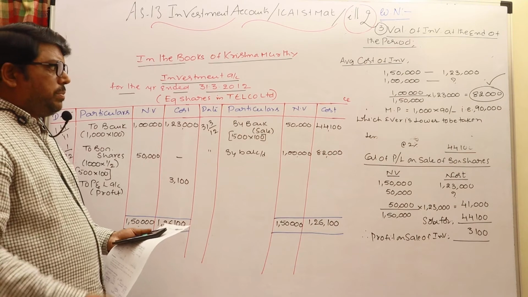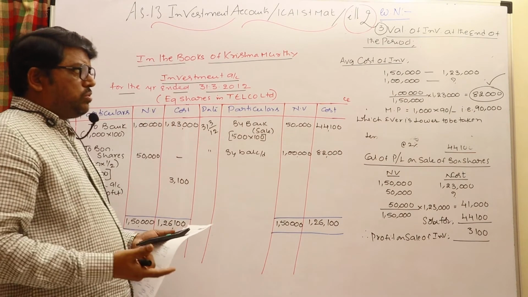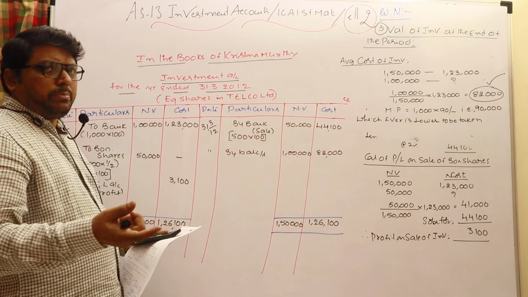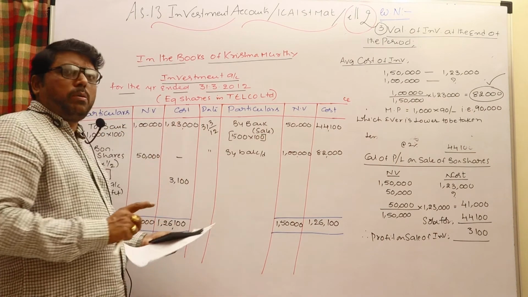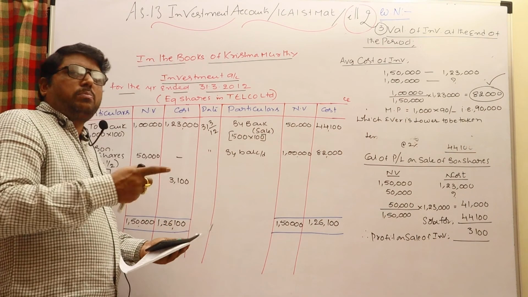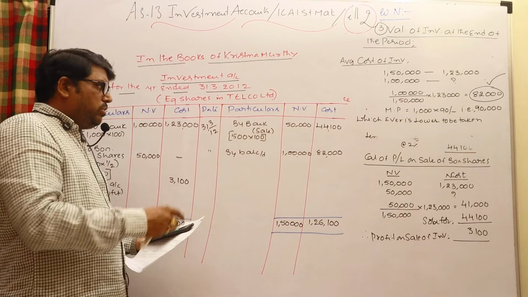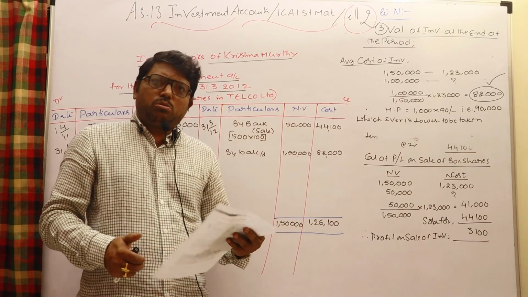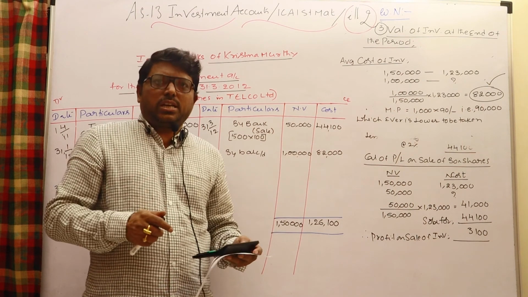Come back to the end of the period and also check, for the investments you are having, what is the average cost for them, and also compare the market price. If cost itself is lower, no problem at all, but if market price is lower, you have to take the market price and incorporate the loss while valuing the closing value of investments. So this is a simple way how to handle the sum when bonus shares are given.